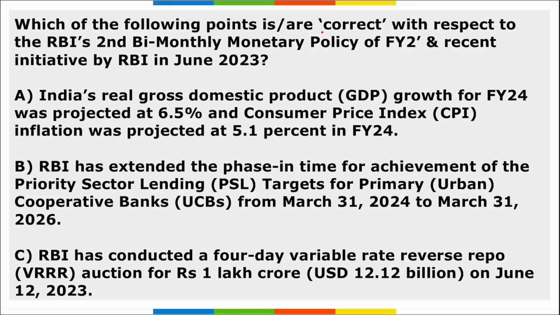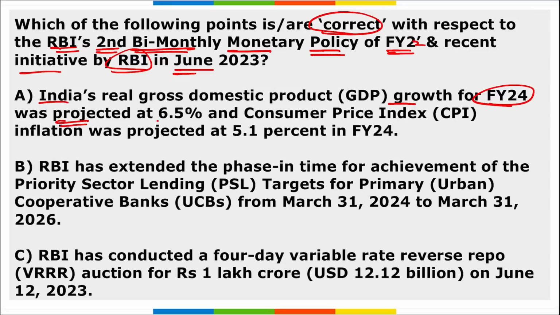Next, which among the following is correct with respect to the RBI's second bi-monthly monetary policy of fiscal year 24 and recent initiatives led by RBI in June 2023? Option A, India's real GDP growth for fiscal year 24 was projected at 6.5% and CPI inflation was projected at 5.1% in fiscal year 2024.